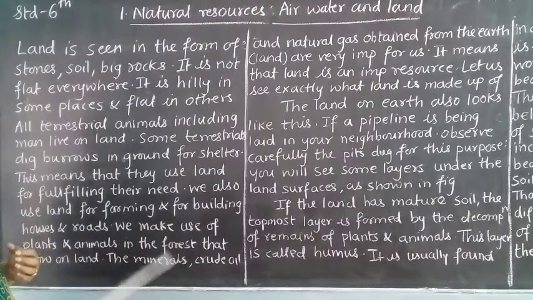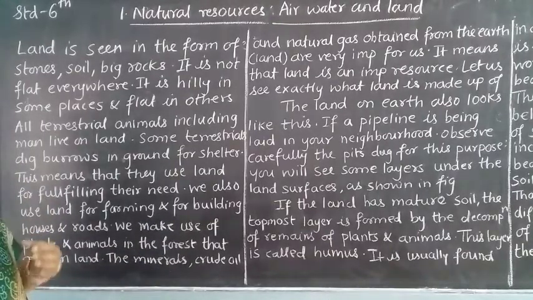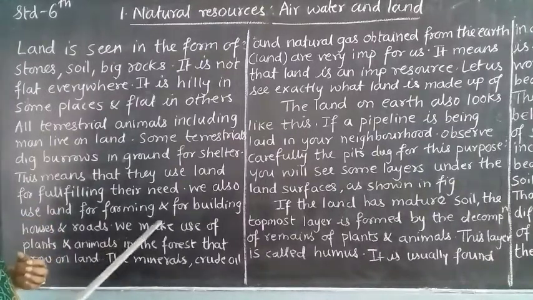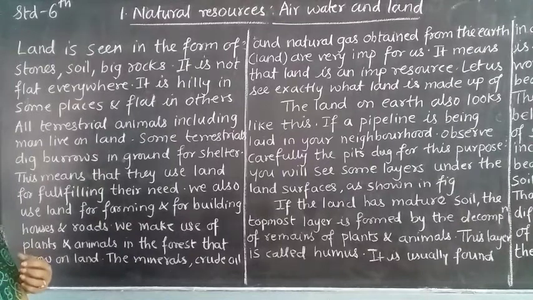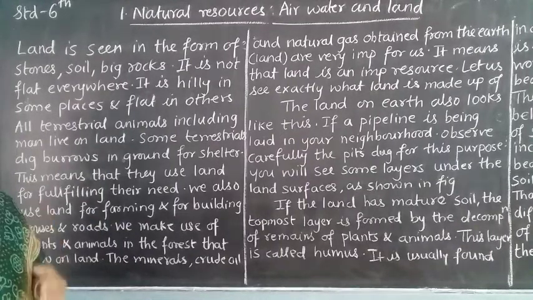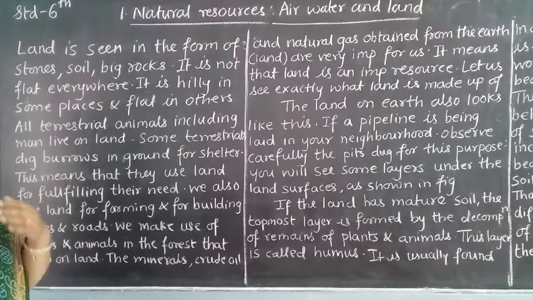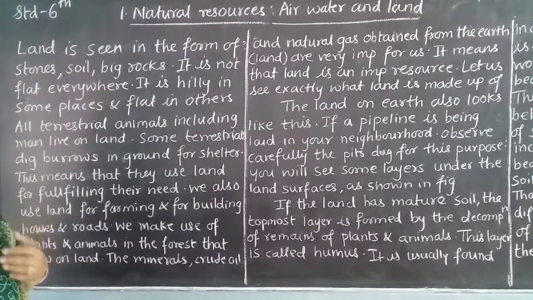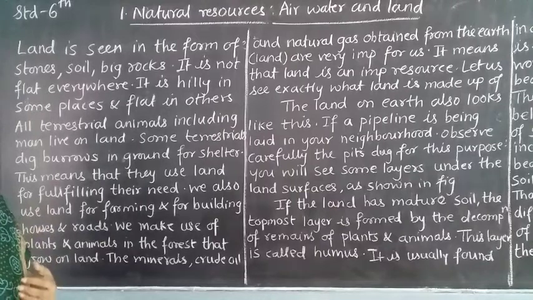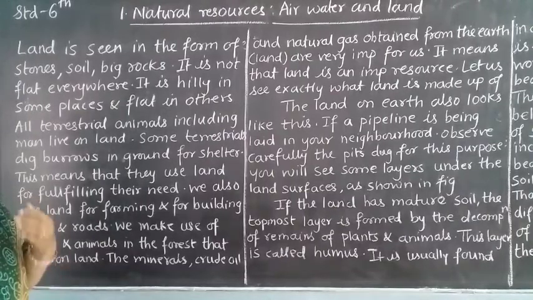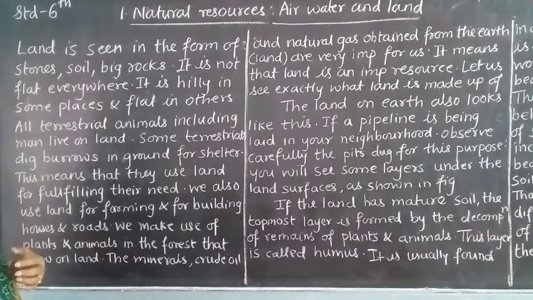And we are also building houses and roads on the land. We can make use of plants and animals in the forest that grow on the land. So whatever animals or plants are growing on the land, we can make use of them also.